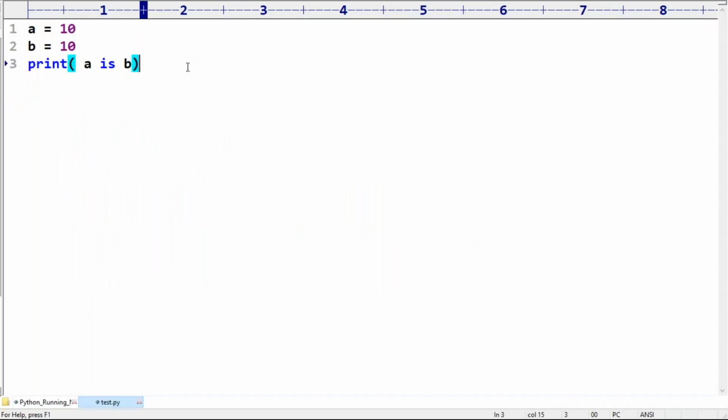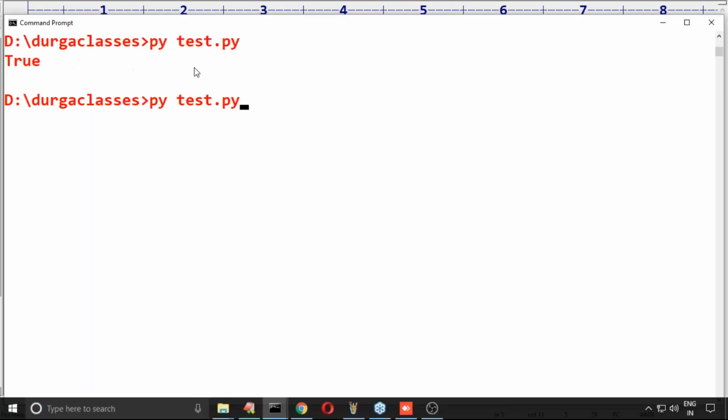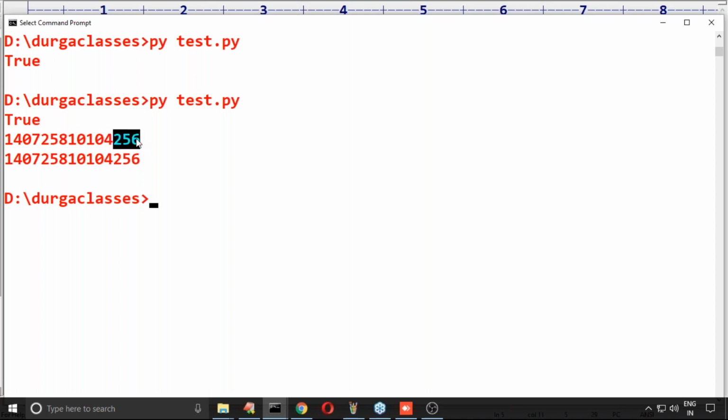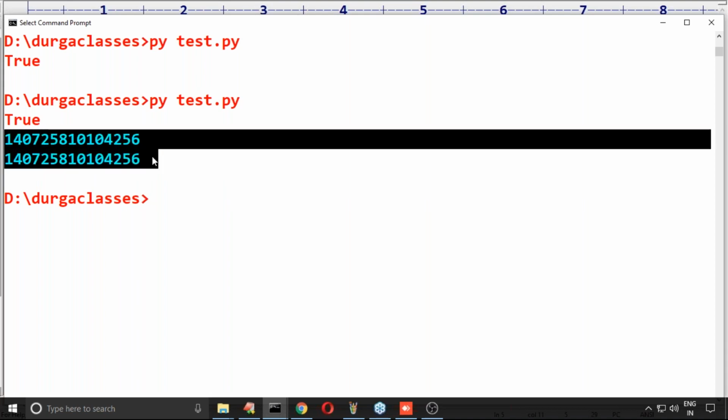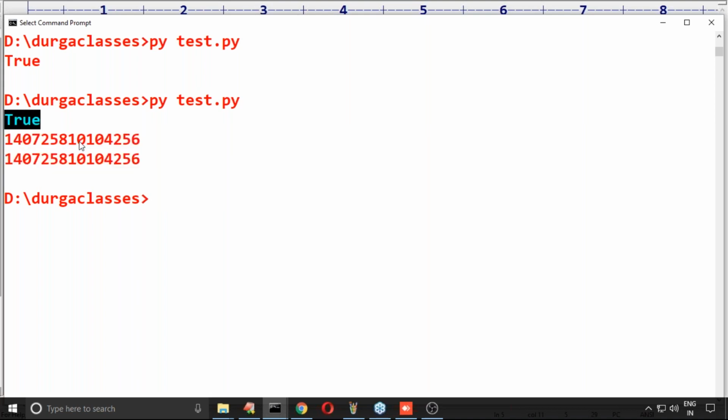Where is the proof for that? Print the ID of A and the ID of B. Can you please print the address of A and the address of B? Yes, 256 and 256. The address is the same. That's why both A and B point to the same object, and that's why it returns true.